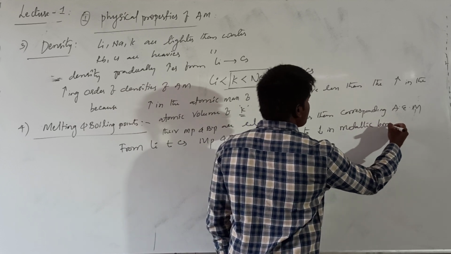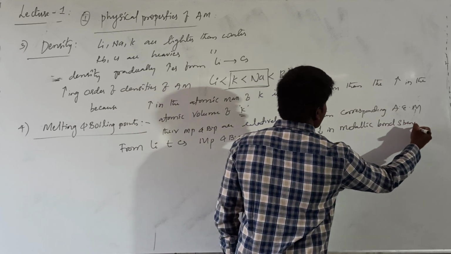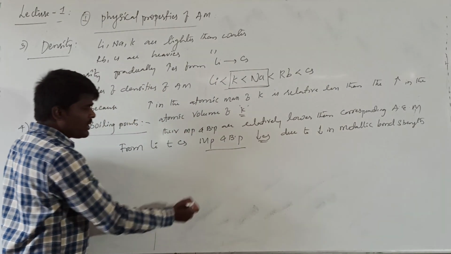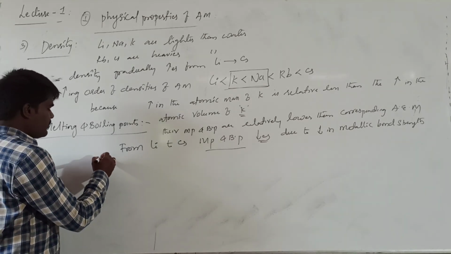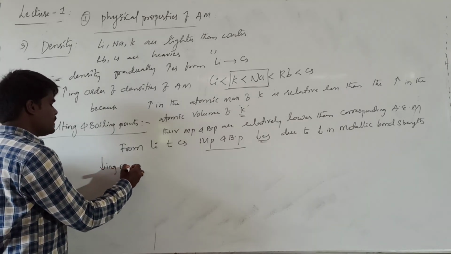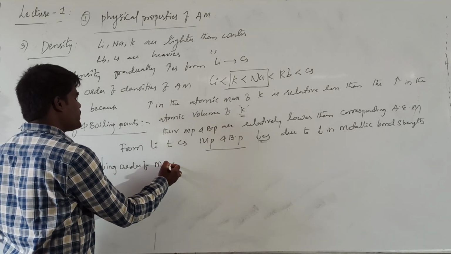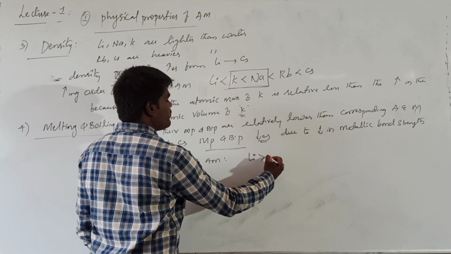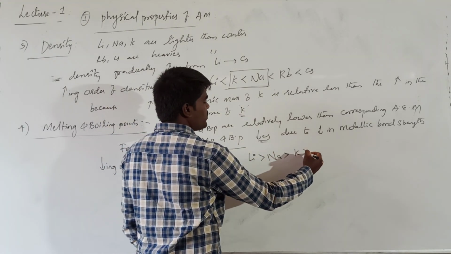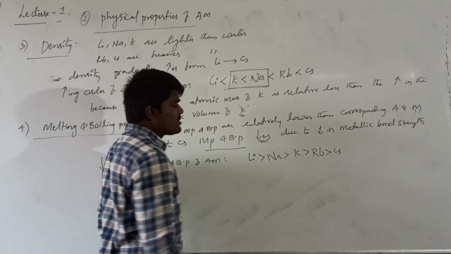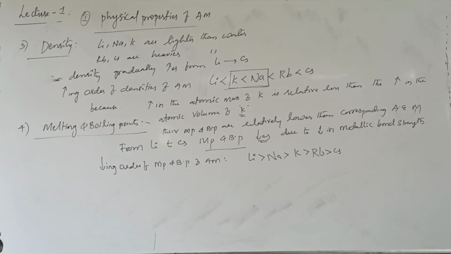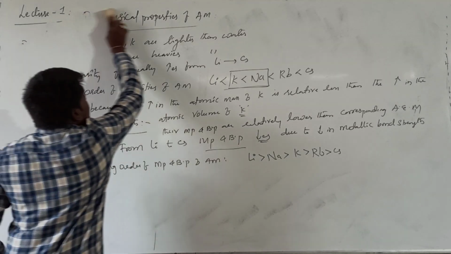Because of that, gradually from lithium to cesium, both melting point as well as boiling point decrease. The general decreasing order of melting and boiling points of alkali metals is lithium, followed by sodium, potassium, rubidium, cesium. This is about their melting and boiling points.